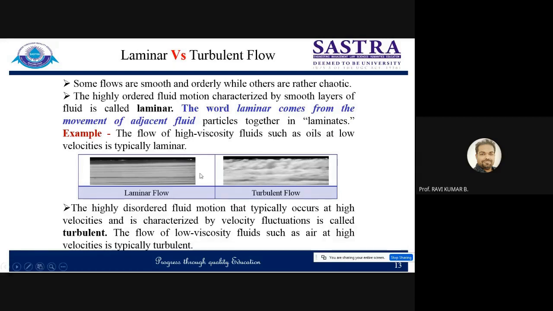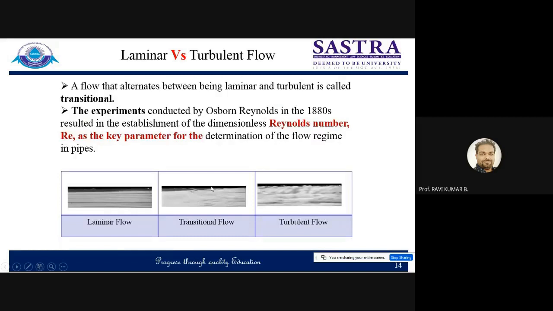There is another flow in between. In between this and this, there is a region where a lot of disturbances will be there. That is called the transition zone. Till now, no one has formulated any mathematics to study the transient flow, or you can say the flow in the transition zone, where it is getting transformed from the laminar to the turbulent flow region.